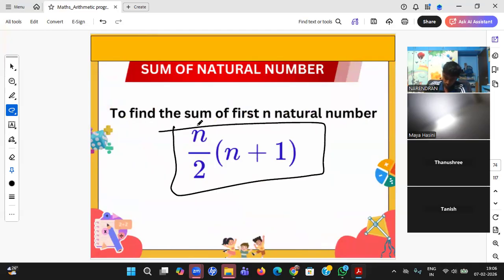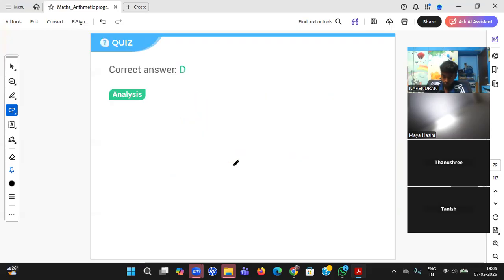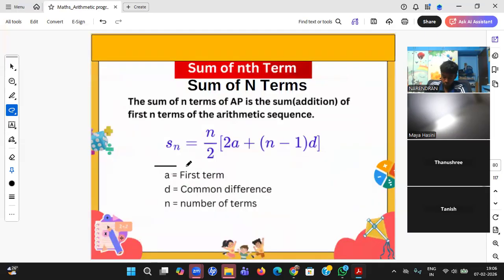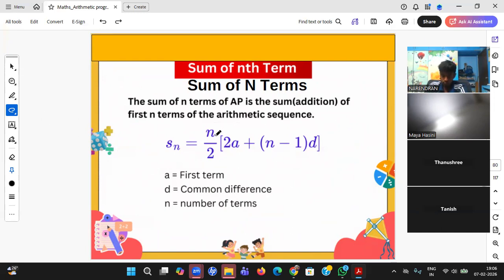So I have given three formulas which you don't require to remember. Automatically there is a master formula. Then the question comes, sir, how are you deriving all these formulas? The master formula is nothing but the sum of n terms. From here only all the formulas can be derived. You take one odd number and just apply it, and you will get that particular formula.